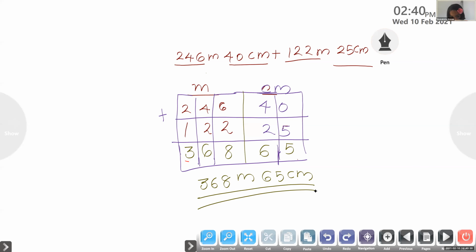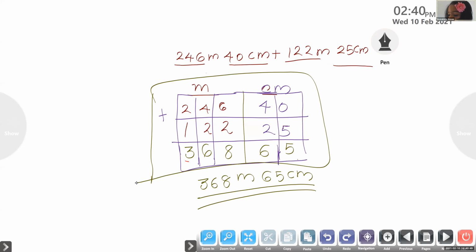Now only one more question remains to complete that section. My dear, in addition, not only the answer, you have to write the addition steps also, like this. Ma'am, we want to draw the box. It will be good if you draw boxes like this. On the next page, space is there to draw.